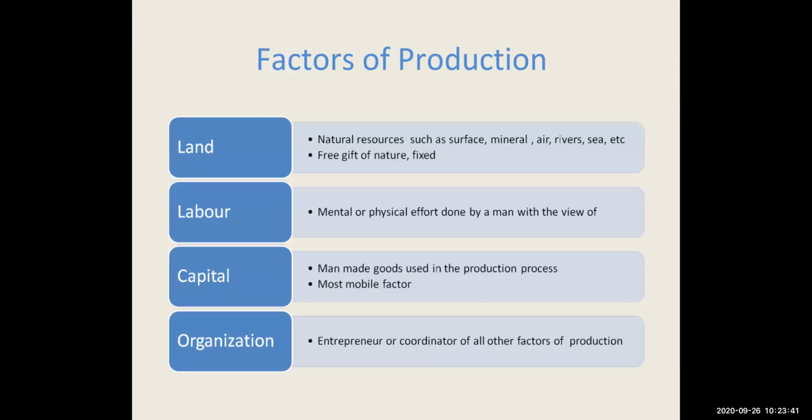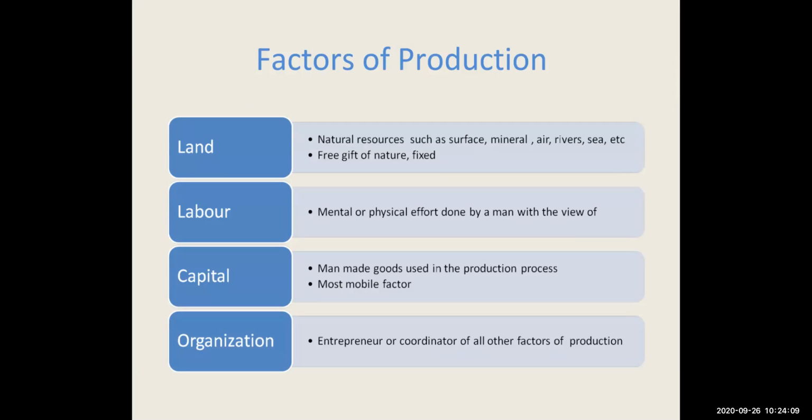So when we talk about major factors of production, it is land, labor, capital, and entrepreneur or organization. We know what is land: all the natural resources such as surface, mineral, air, water, river, sea, anything which is a free gift of nature, fuel, everything. And when we say labor, labor could be mental or physical labor.